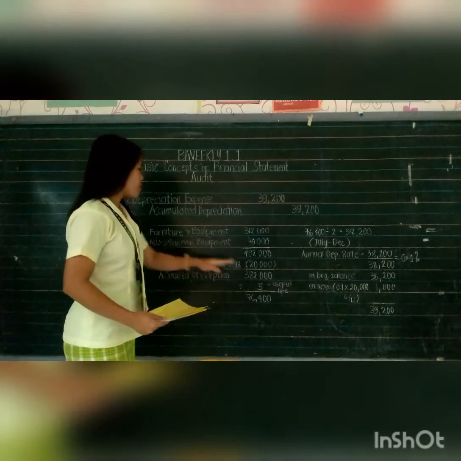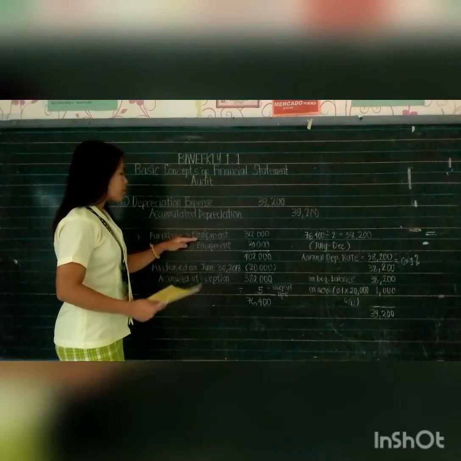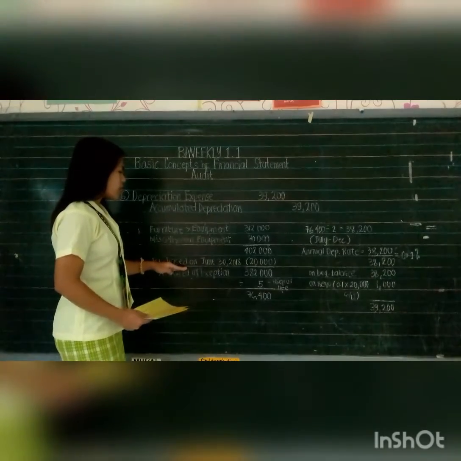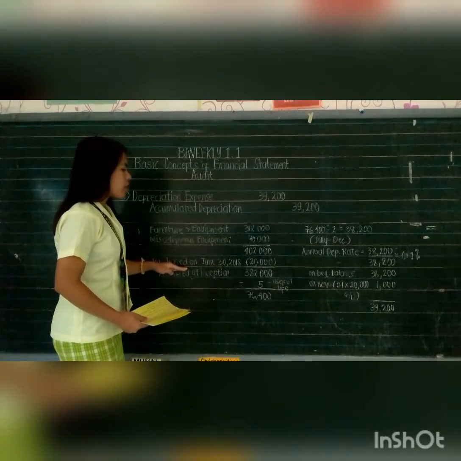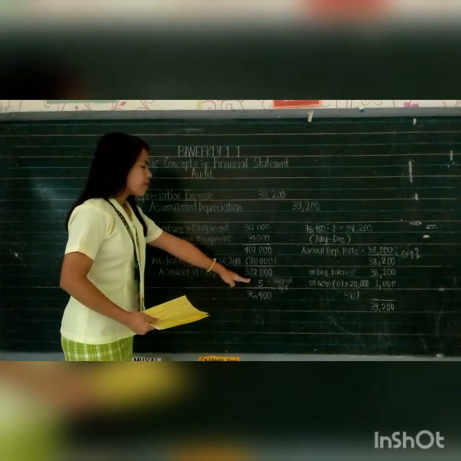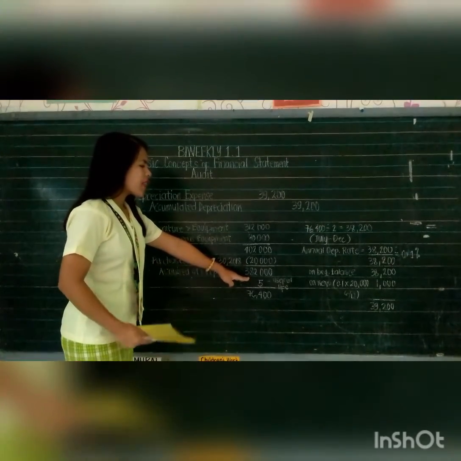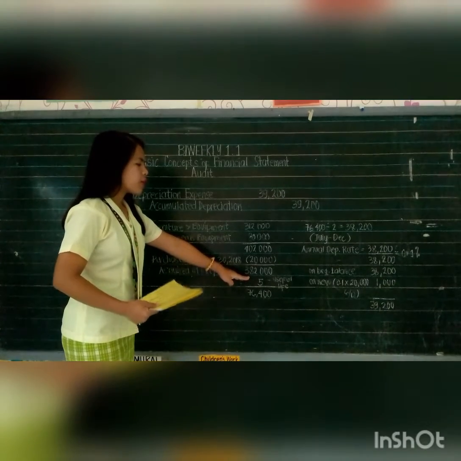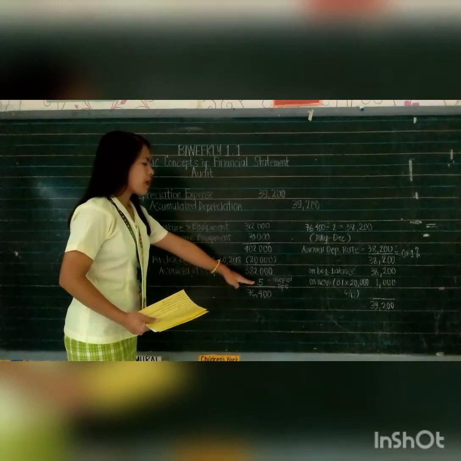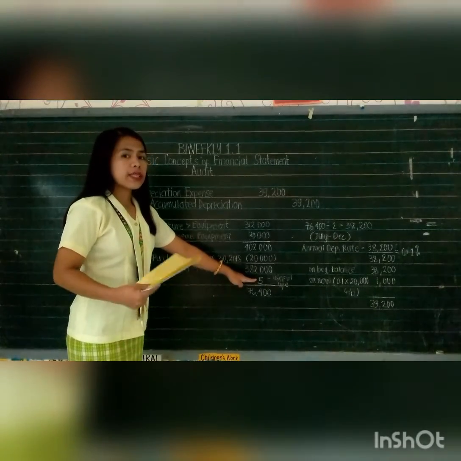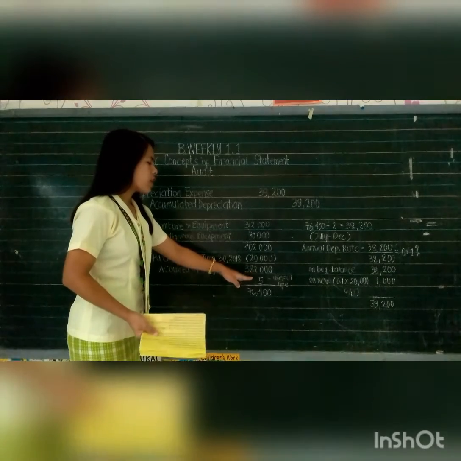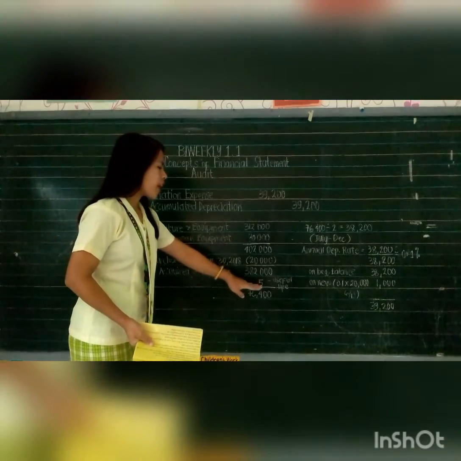This is the sum of the furniture and equipment and miscellaneous equipment less the equipment purchased on June 30, 2018. Then, to get the depreciation, we need to divide 382,000 by 5, where 5 is its useful life. Therefore, 382,000 divided by 5 is equal to 76,400.